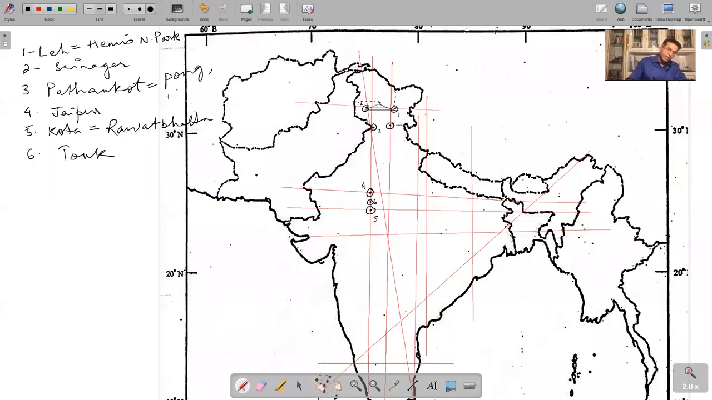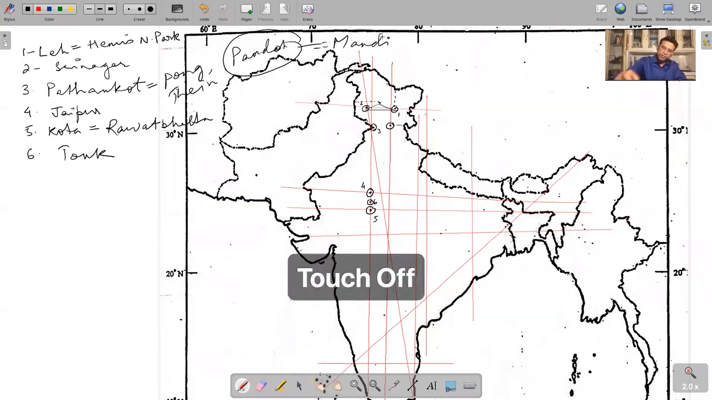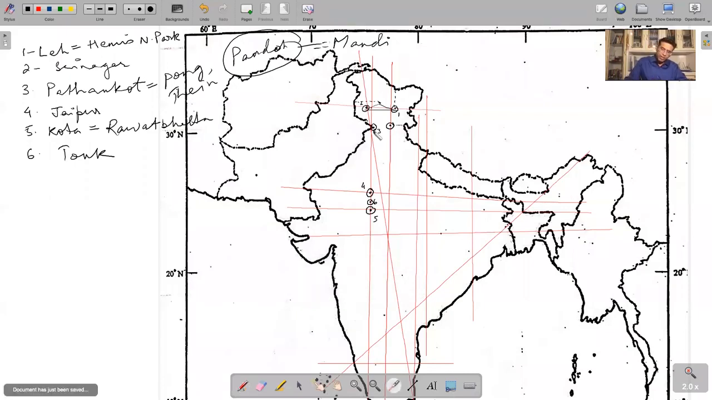We approximated the Thein Dam. Now, Pandoh Dam is a choice. You can mark it at Pathankot, or you can also mark Pandoh Dam at Mandi. That's a choice you have. It's somewhere in between actually, rather than exactly. So you can take a choice on Pandoh Dam. Okay, fine. So Pathankot, Srinagar, and this is Leh. This is Jaipur, this is Kota Rawat Bhatta, and this is Tonk. Okay, let's continue. Now the next entry for recall.